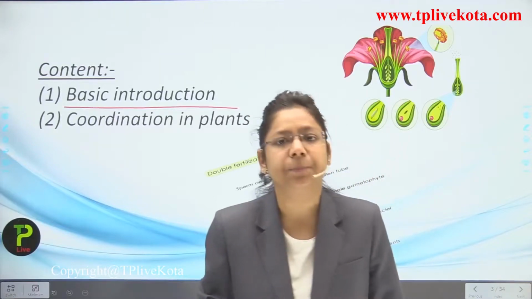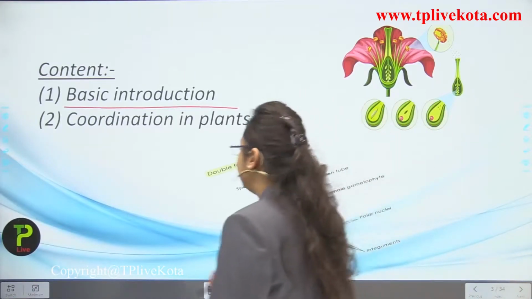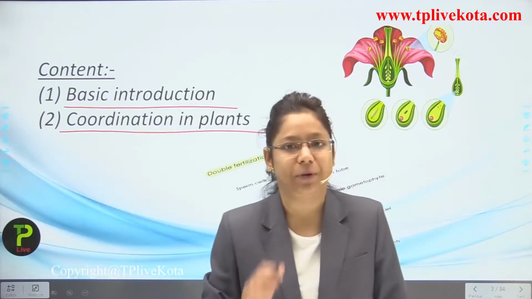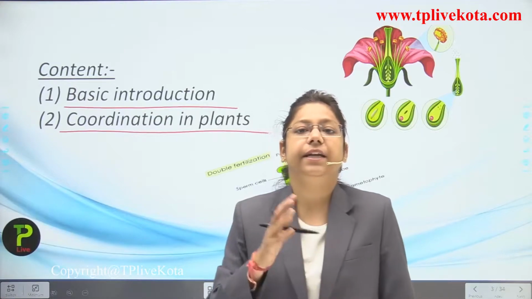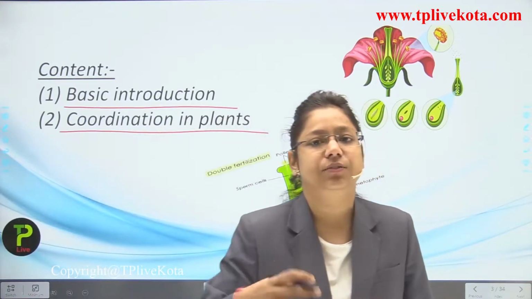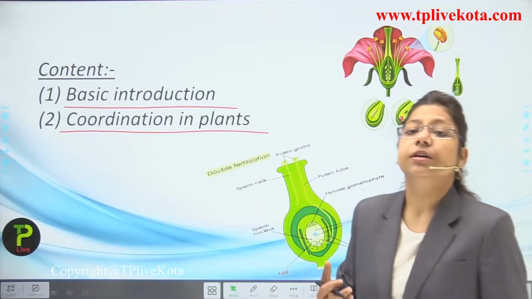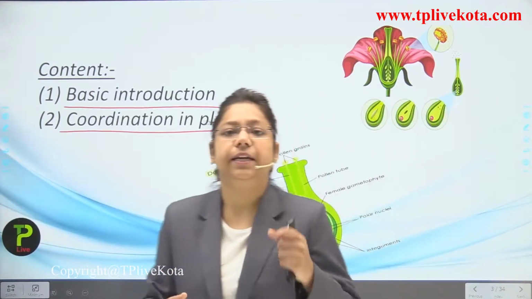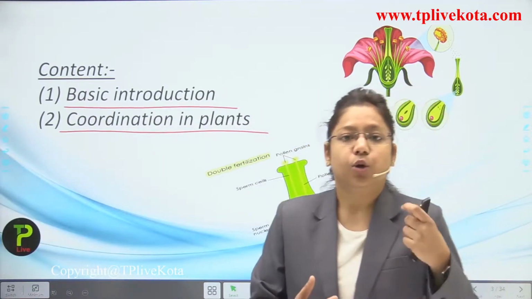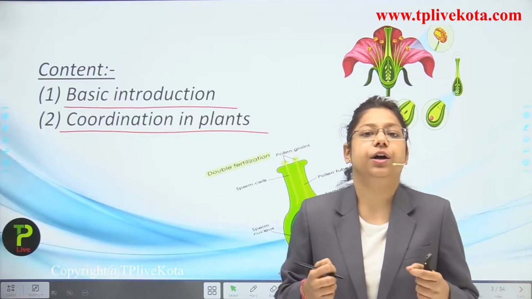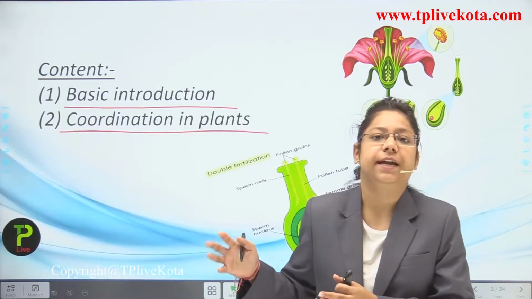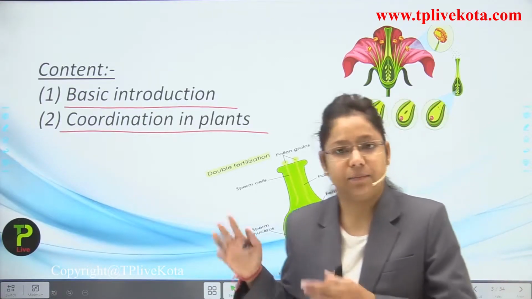Okay students, so we are going to go through some basic important terms which are really important for this chapter. And secondly, we are going to talk about the coordination in plants, how coordination in plants takes place, what are the things that take place inside the plants, the tropism, the tropic movements, the nastic movements, which we are going to talk about in this particular chapter. So this chapter is really important for you all students, because you are going to learn how all the coordination takes place inside a particular plant body and an animal body.